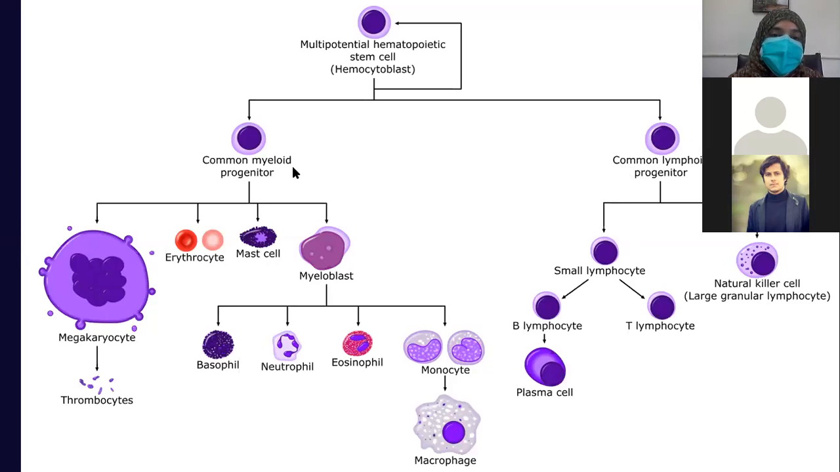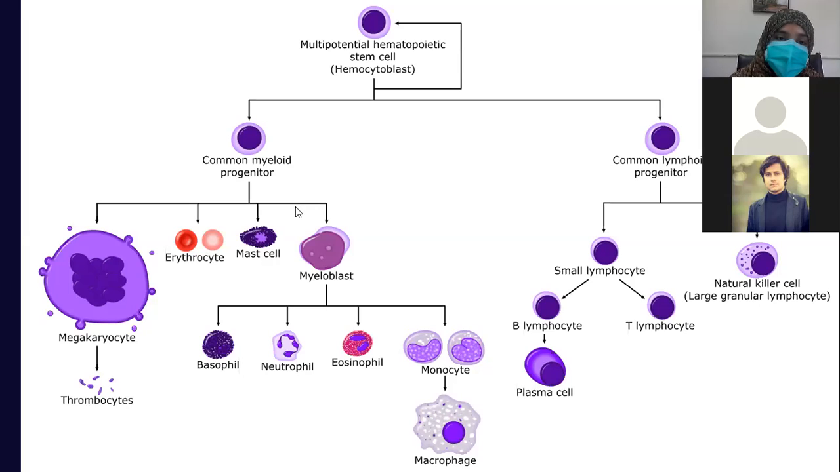So now coming back to common myeloid progenitor. If common myeloid progenitor is formed from a hemopoietic stem cell, then it will give rise to platelets, RBCs, and all the WBCs except the lymphocytes, because lymphocytes are produced from common lymphoid progenitor. So common myeloid progenitor gives rise to megakaryocyte. Megakaryocyte gives rise to thrombocytes. What are thrombocytes? Thrombocytes are platelets. So platelets arise from megakaryocytes. As the name indicates, megakaryocytes are big cells inside the bone marrow.